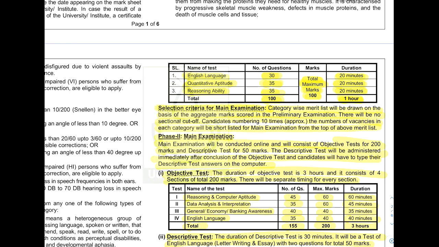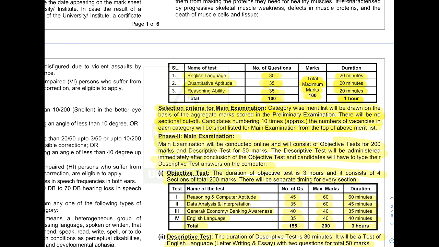So this is for the mains examination. A category wise merit list will be drawn on the basis of aggregate marks in the prelims examination. There will be no sectional cutoff for marks, but for timing there is a sectional cutoff. For marks there is no sectional cutoff in the prelims examination. So those who pass in the prelims examination will be given the way to the mains examination.